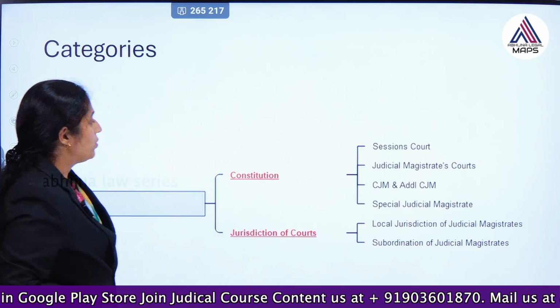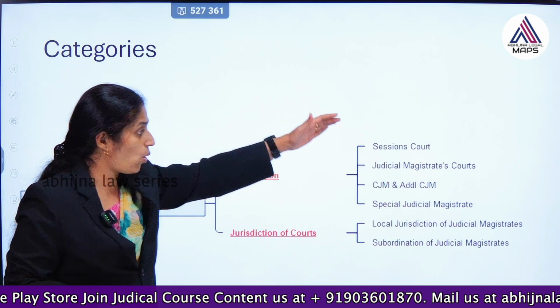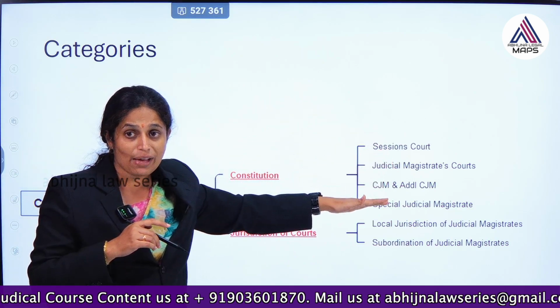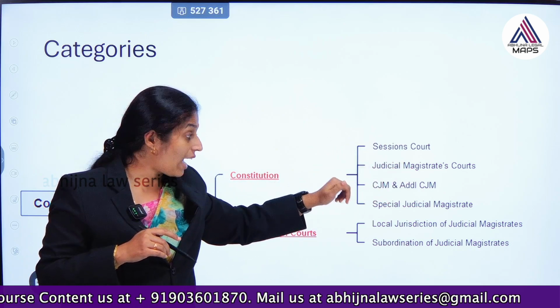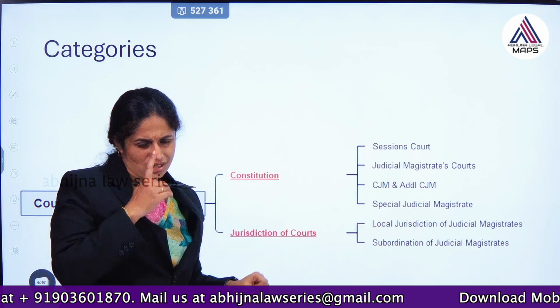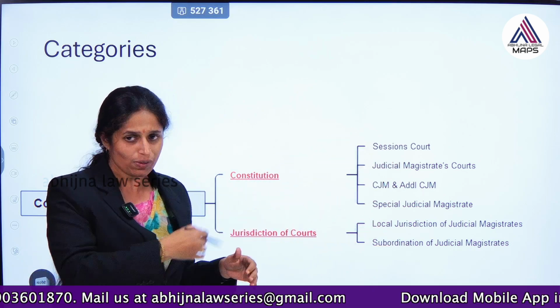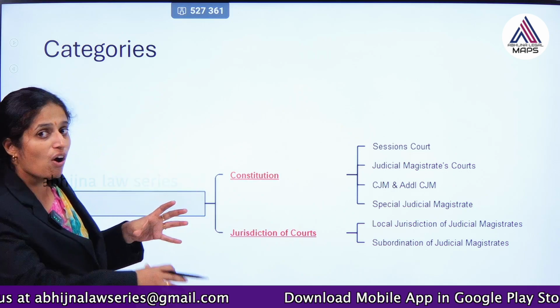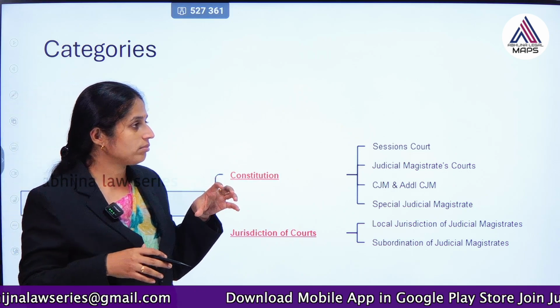So, again see Sessions Court, Judicial Magistrates Courts. Among the judicial magistrate courts, we also have CJM and additional CJM, we have special judicial magistrates, and regarding the jurisdiction and subordination, so likewise we can see. So, we will study that later. Okay. But basically, for what area are they judges?